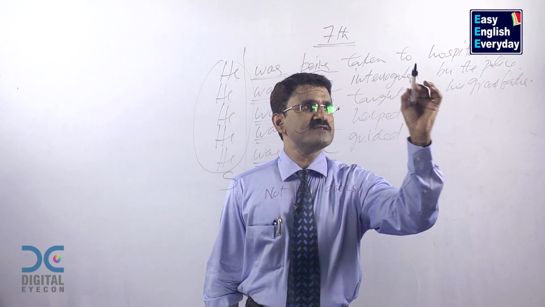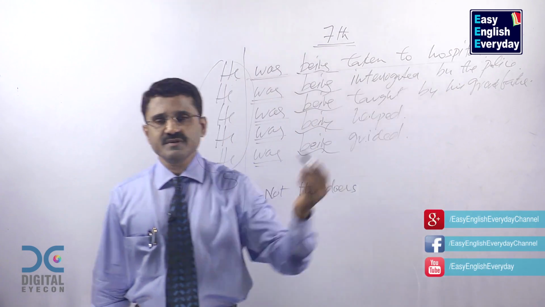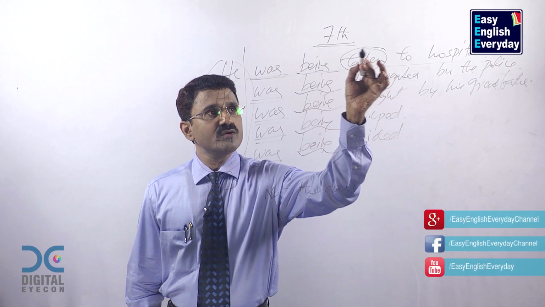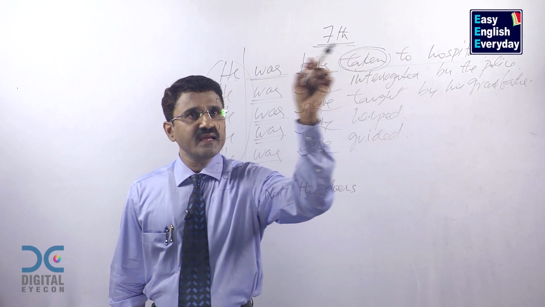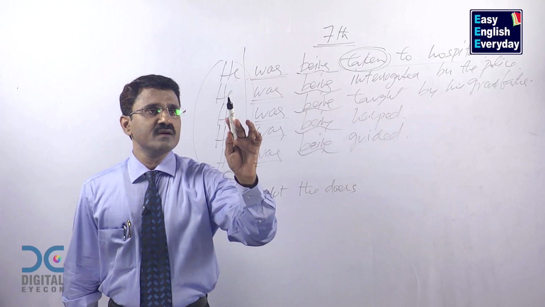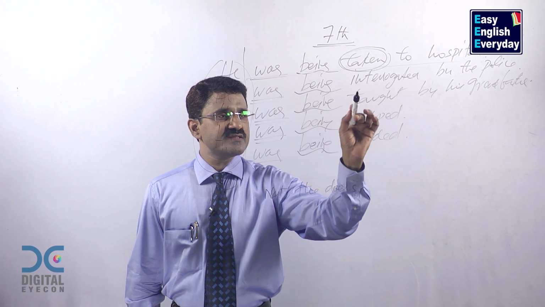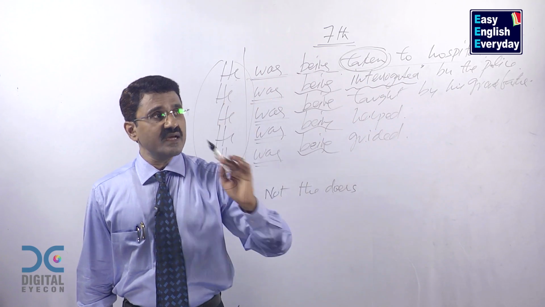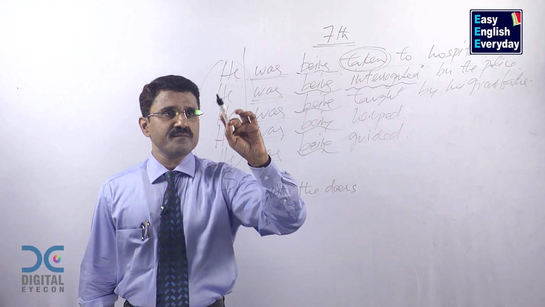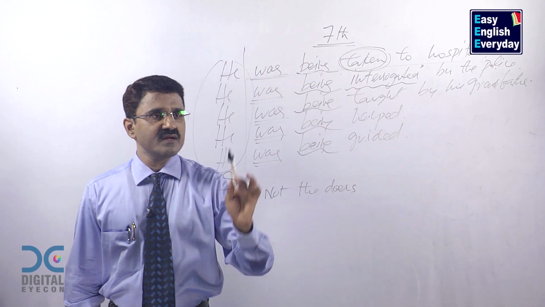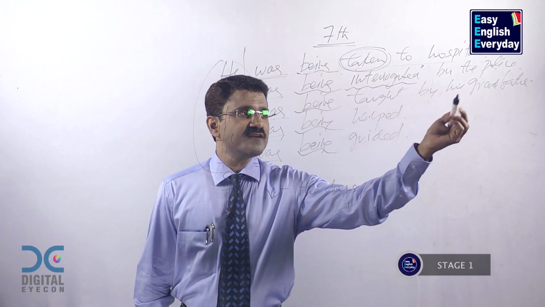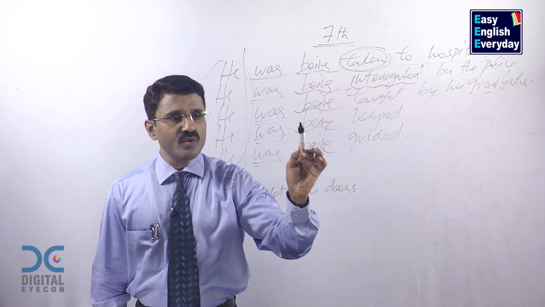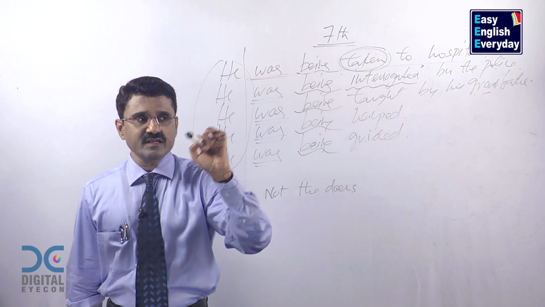Let us say, in the first example, he was being taken to hospital by the taxi driver. Taxi driver was doing this action of taking this person to the hospital. He was being interrogated by the police. So this action called interrogated was done by the police in the past. He was being taught by his grandfather. According to the meaning of this sentence, grandfather was teaching this person in the past.